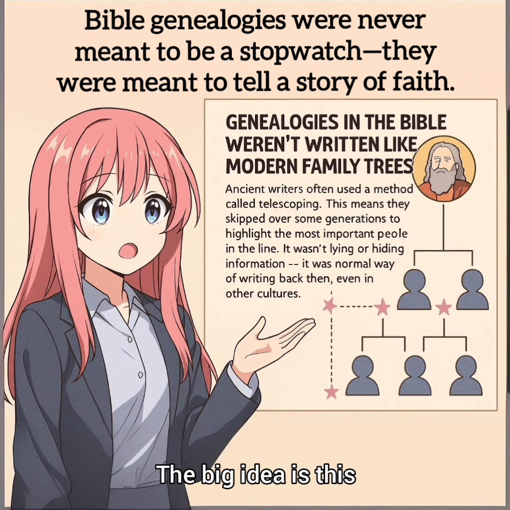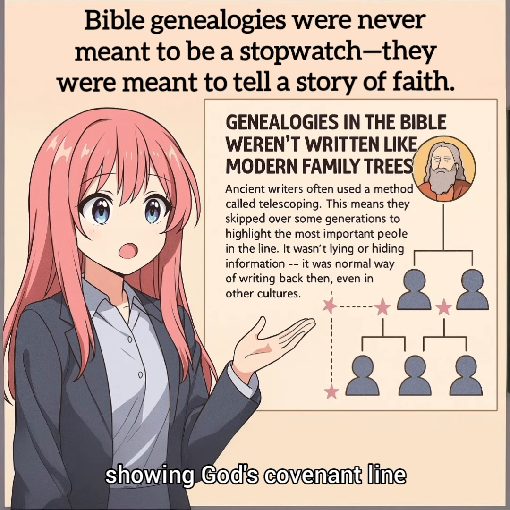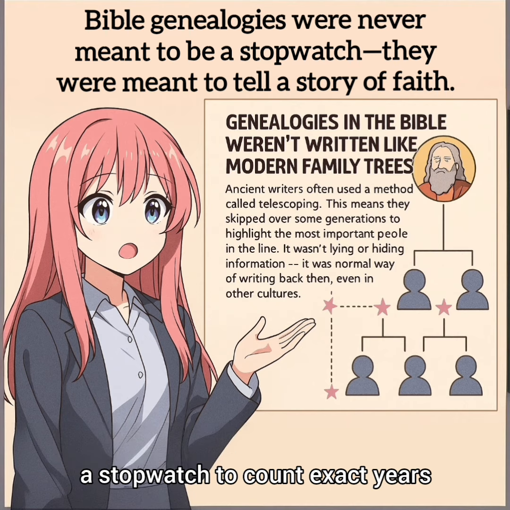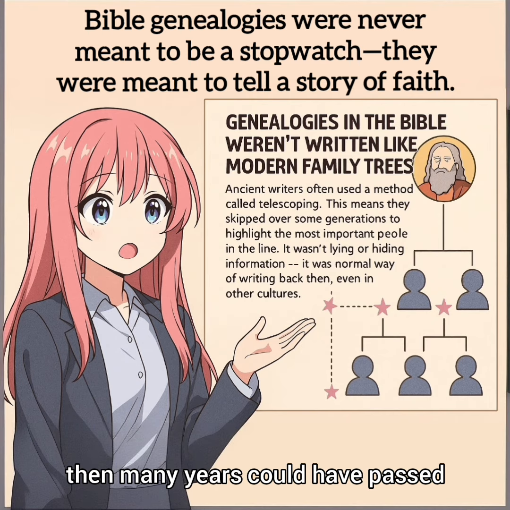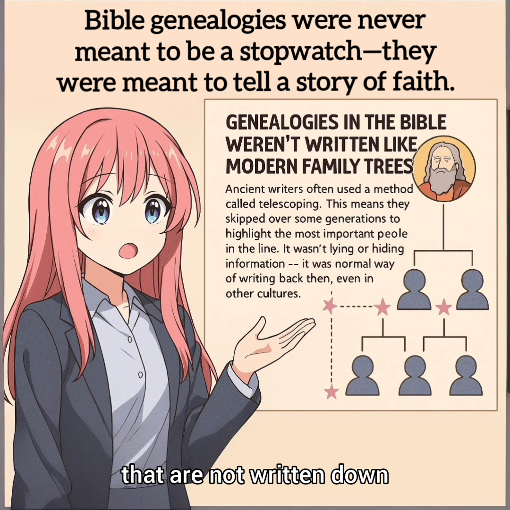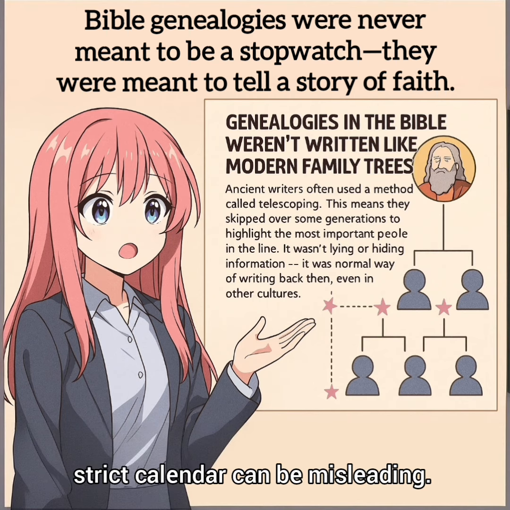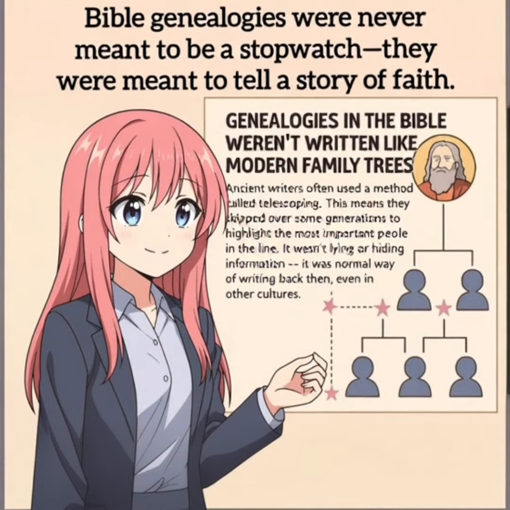The big idea is this: Bible genealogies are accurate for their purpose, showing God's covenant line and his faithfulness. But they were never meant to be used like a stopwatch to count exact years. If some generations were skipped, then many years could have passed that are not written down. That's why adding up the ages to build a strict calendar can be misleading. Now it makes sense.